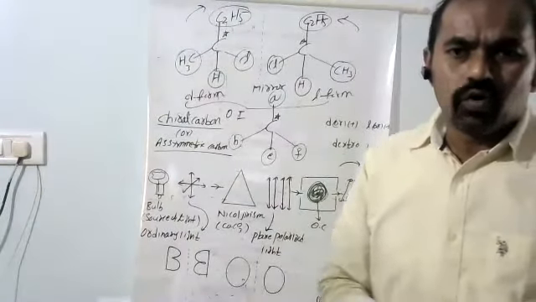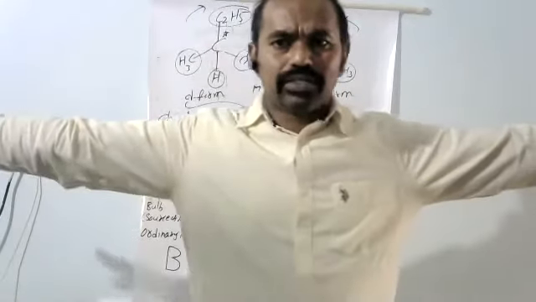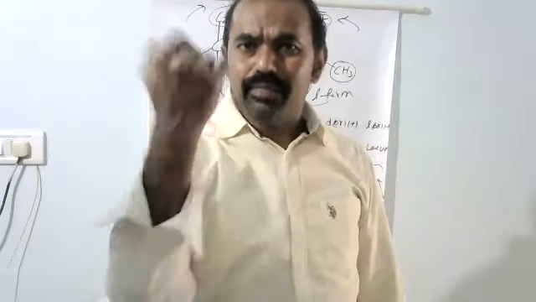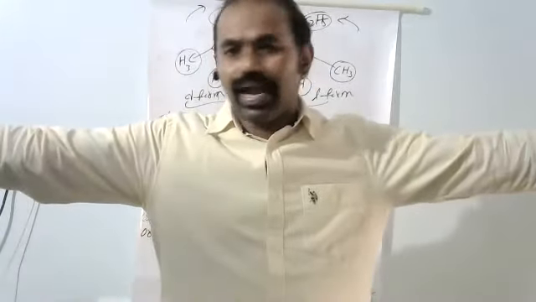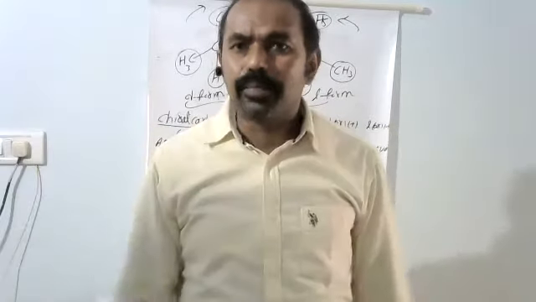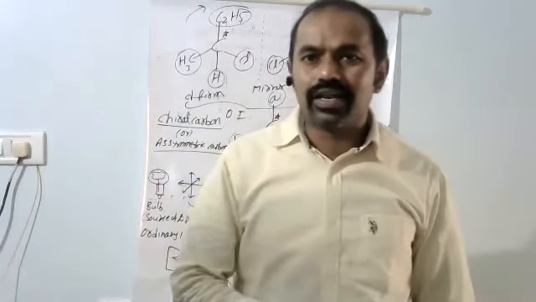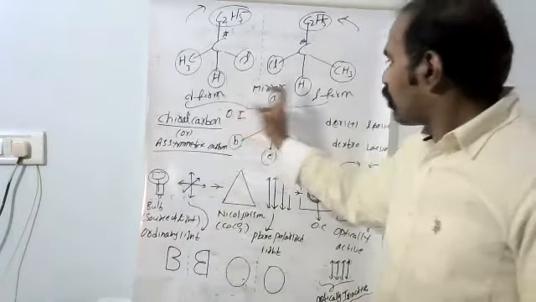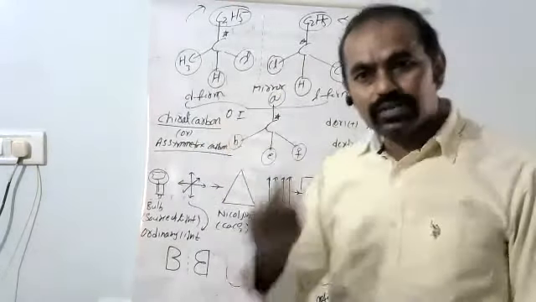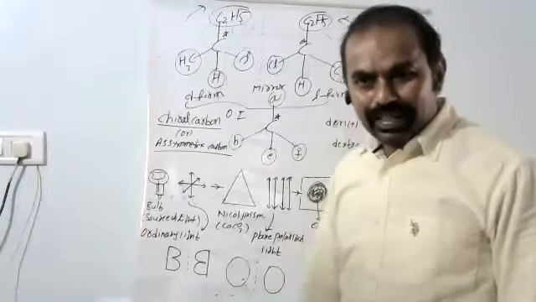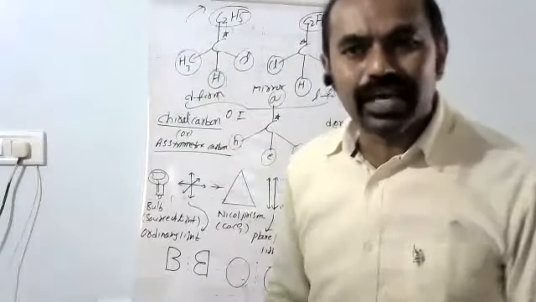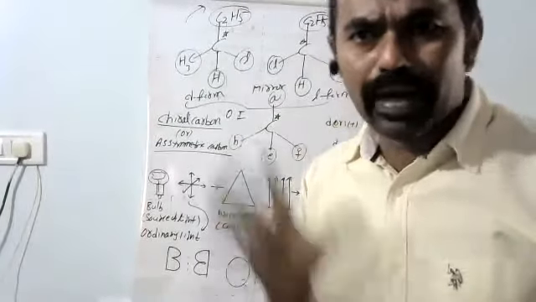Otherwise, if we stand in front of a mirror, we are the object and there is our image. How do we observe it? Left and right hands are changed. That type of relation is called non-superimposability. So optical isomers are always non-superimposable. That type of non-superimposable object and mirror images are called enantiomers.